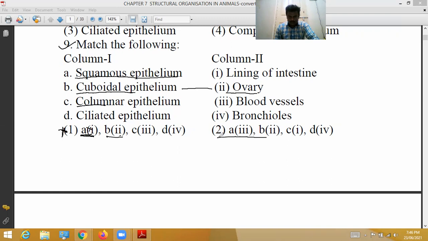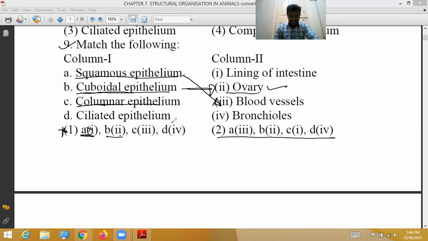Let's come to the second option. Squamous epithelium is located in blood vessels. Yes, it is correct. Next, cuboidal epithelium is located in ovary. It is correct.